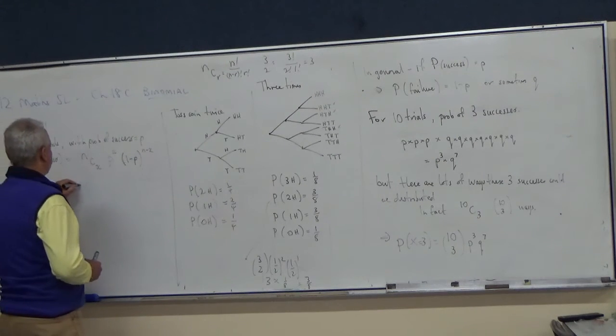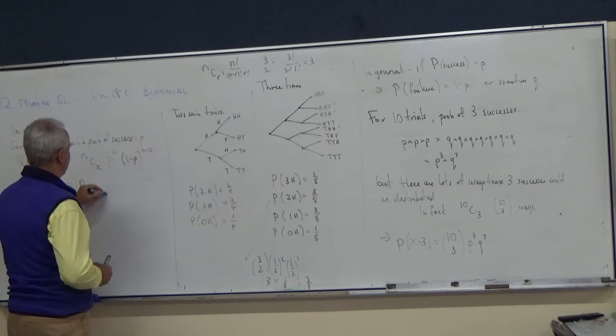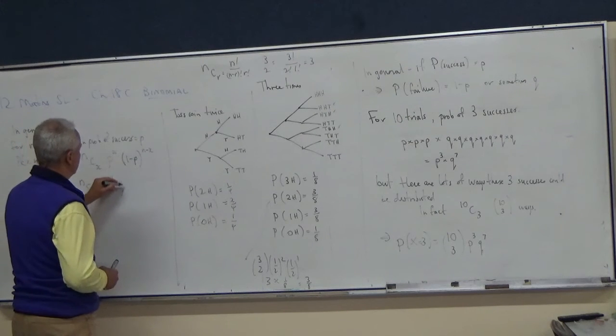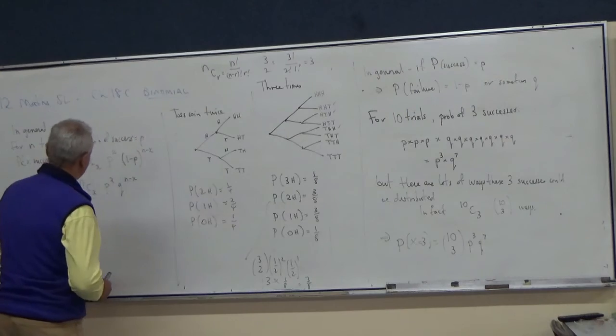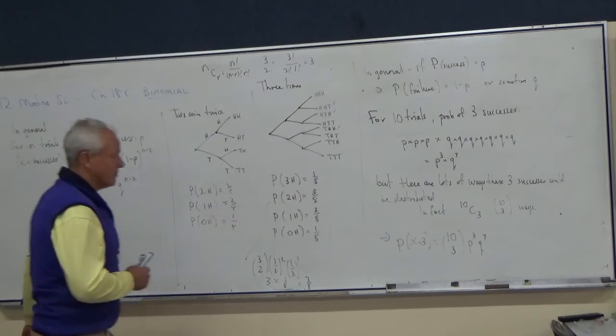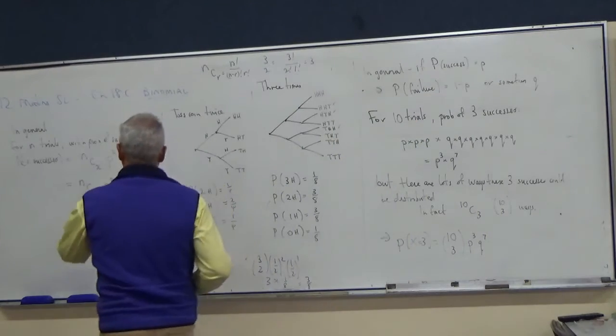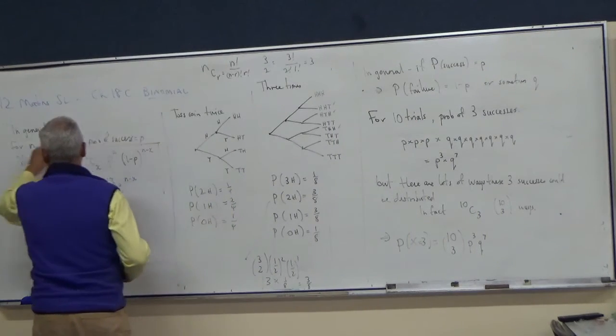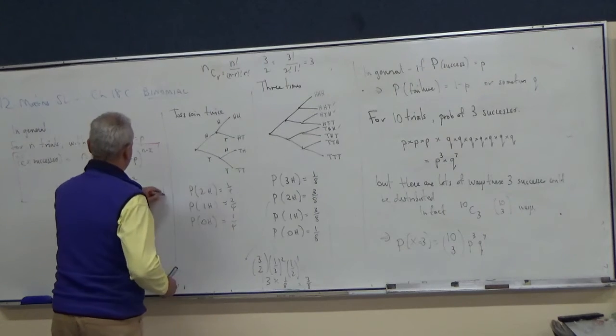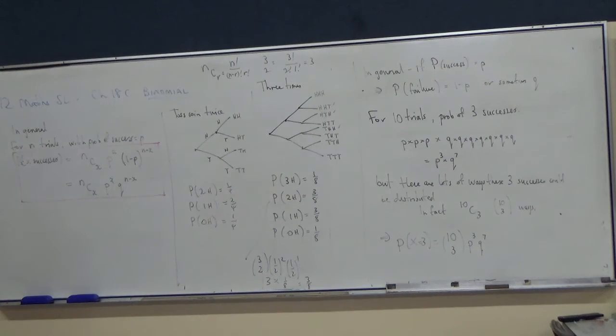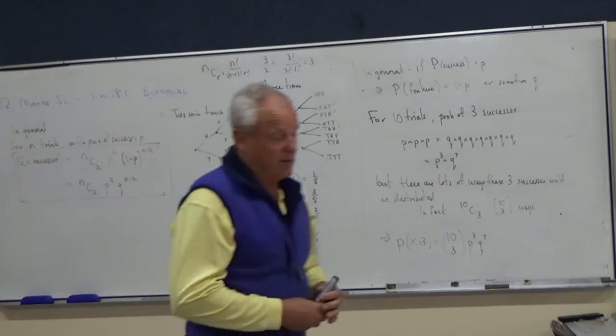Or we can write that as nCx times p to the x times q to the n minus x. Put that whole thing in the box for you. And again, that's in your data booklet.